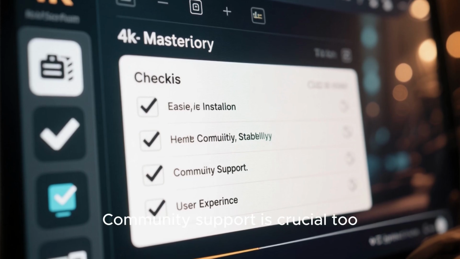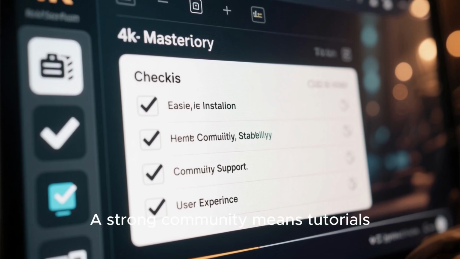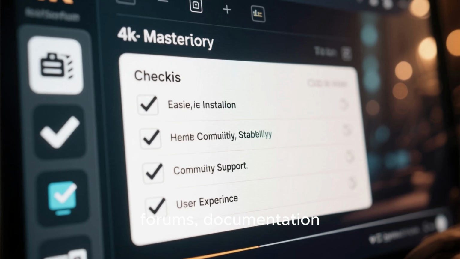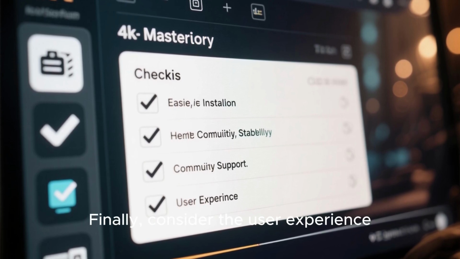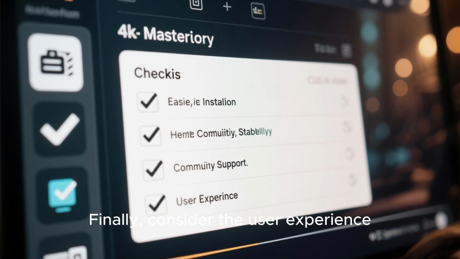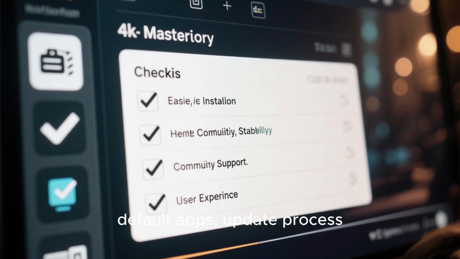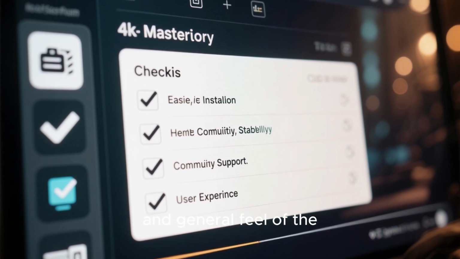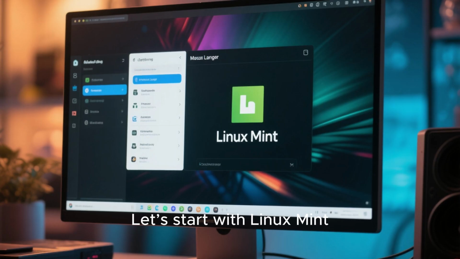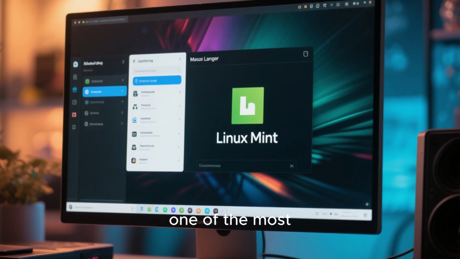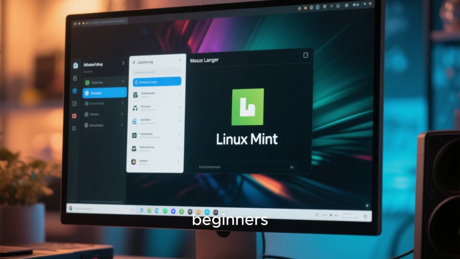Community support is crucial too. A strong community means tutorials, forums, documentation, and quick answers when you encounter problems. Finally, consider the user experience. The desktop layout, default apps, update process, and general feel of the system all contribute to whether you'll enjoy using it daily. Let's start with Linux Mint, one of the most recommended distros for beginners.